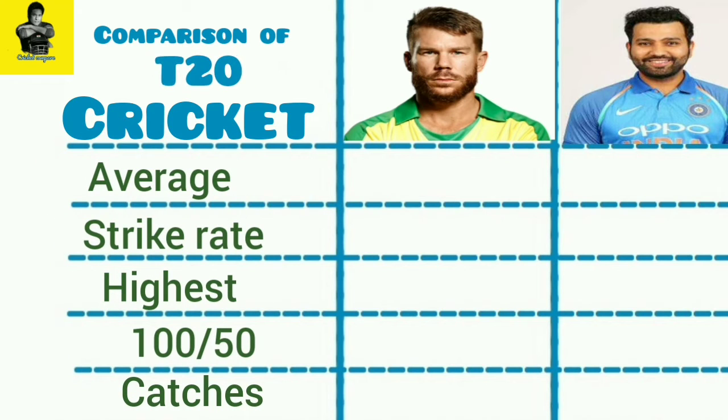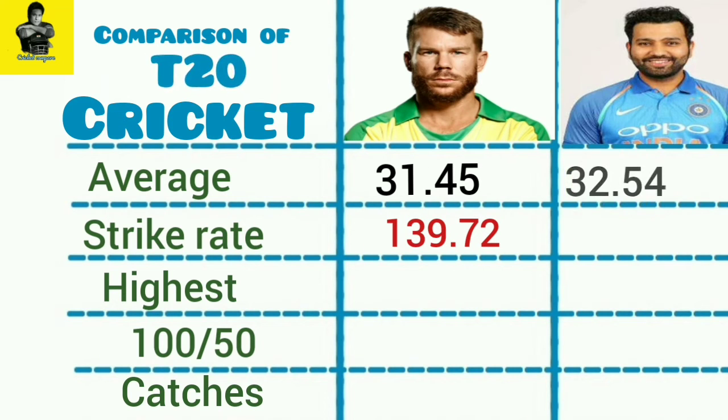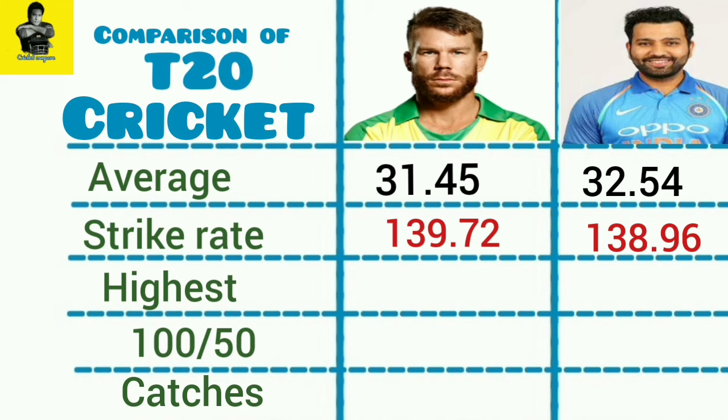David Warner has a T20 match average of 31.45 and a strike rate of 139.72. Rohit Sharma has a T20 match average of 32.54 and a strike rate of 138.96. David Warner's highest T20 score is 100. Rohit Sharma's highest T20 score is 118.